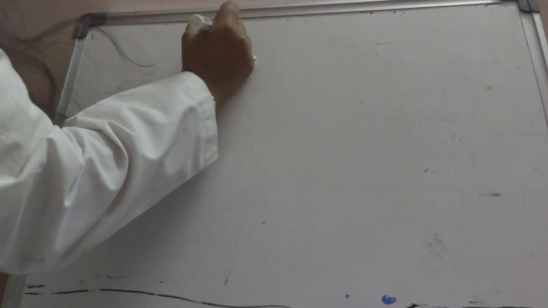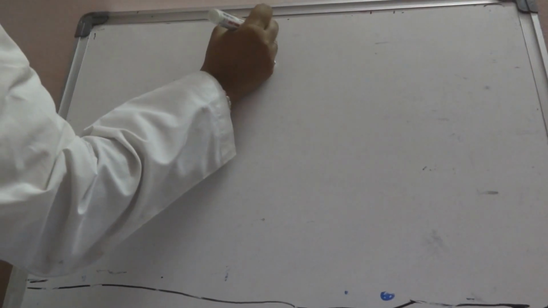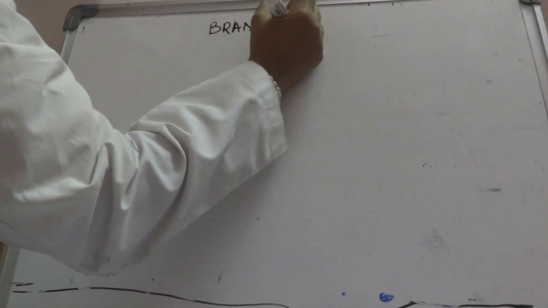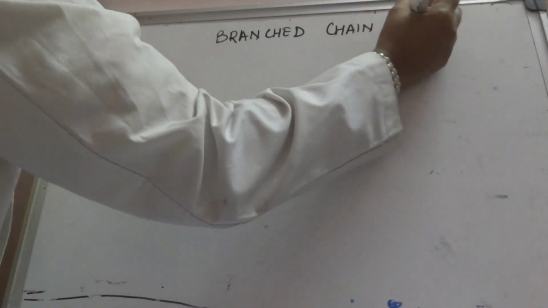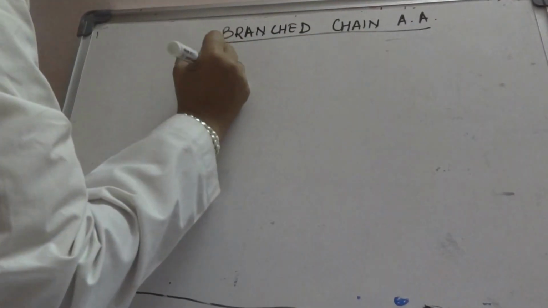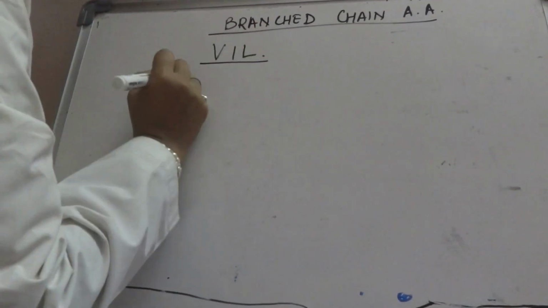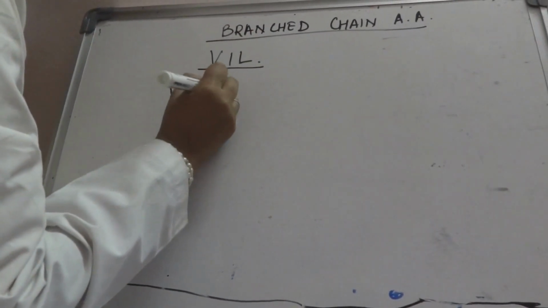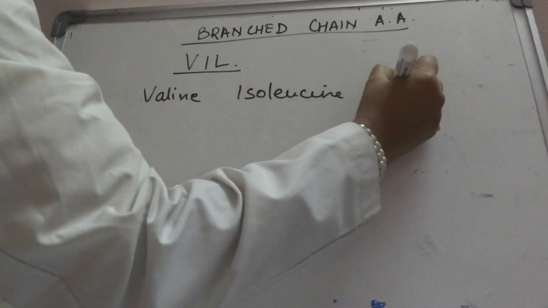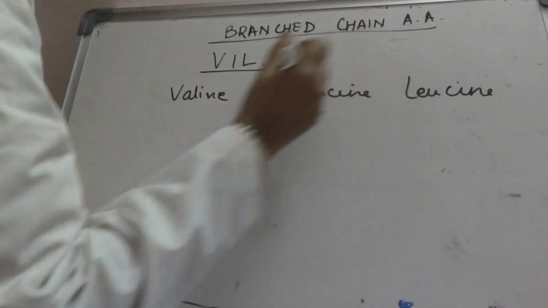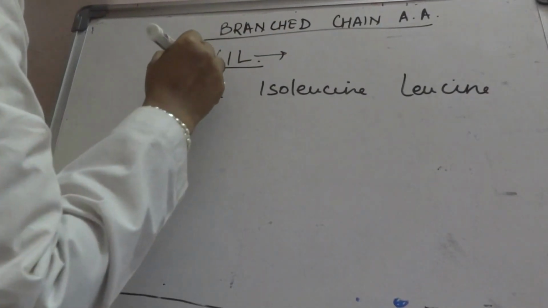Hi everybody. Today we discuss branched chain amino acid metabolism. Now this branched chain is very easy to remember. It is WILL: valine, isoleucine and leucine. So they say where there is a will, there is a way, and I say where there